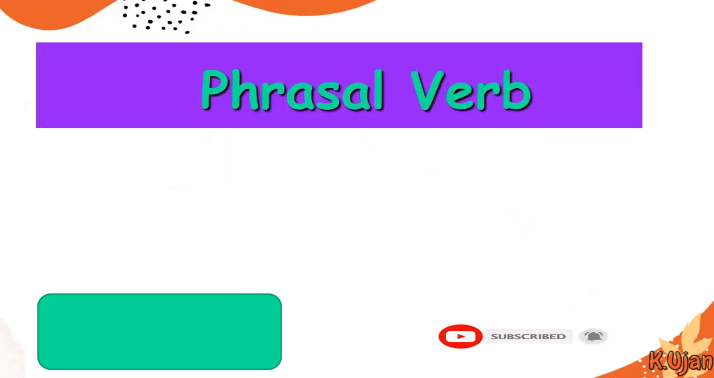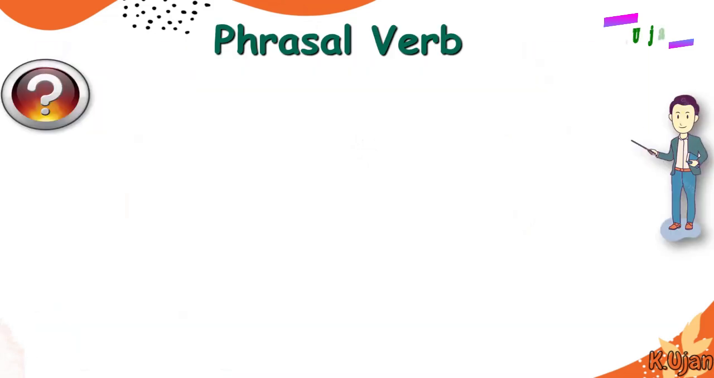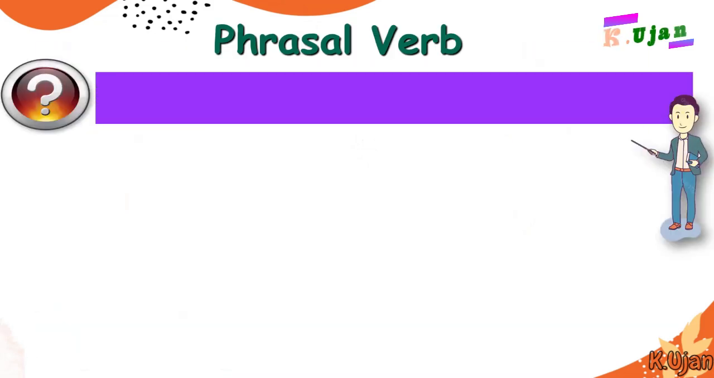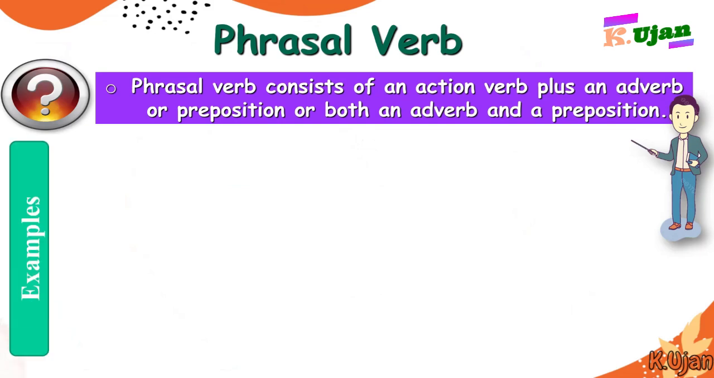Here we are going to talk about number 2 phrase, and that is phrasal verb. Here is the definition, or we may say characteristics, of a phrasal verb. A phrasal verb consists of an action verb plus an adverb or preposition, or both an adverb and a preposition. It means to say a phrasal verb has a key word that might be a verb, but it has modifiers like an adverb or preposition or an adverb-preposition combination.